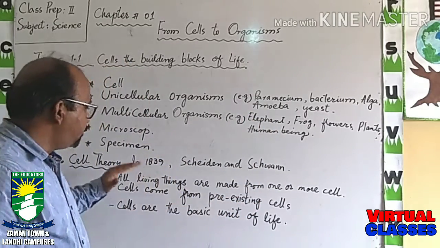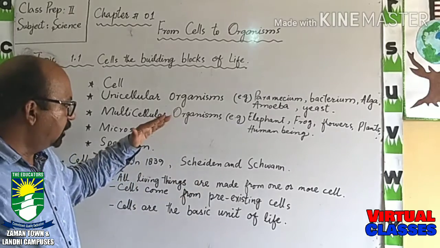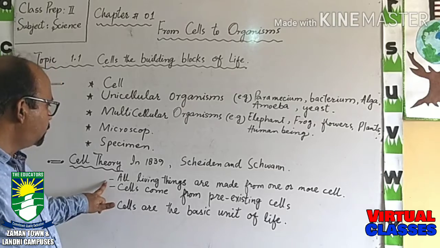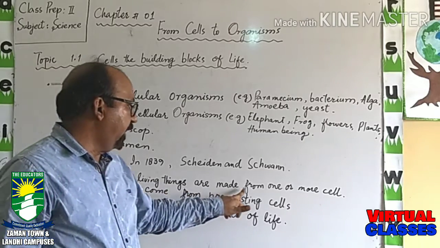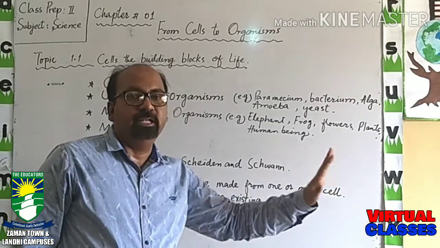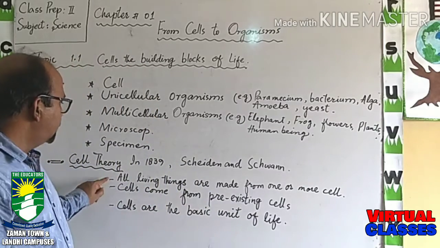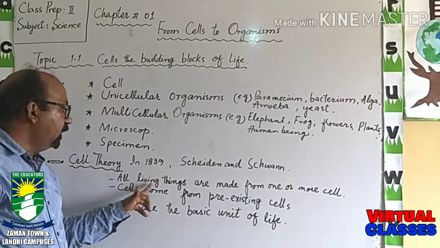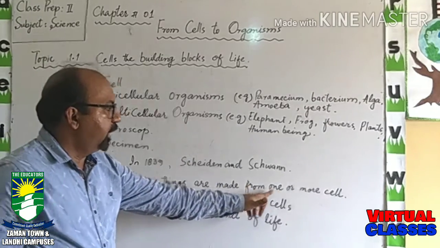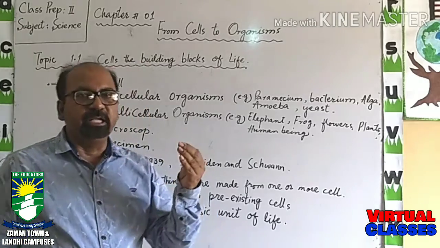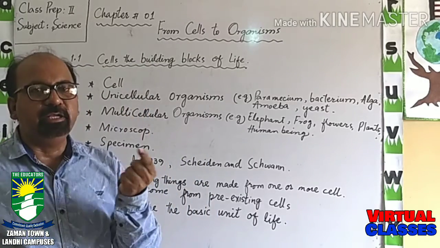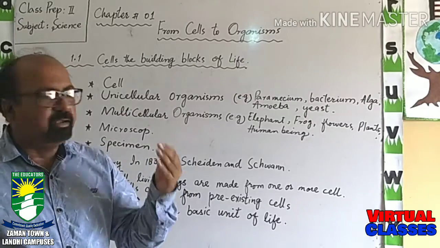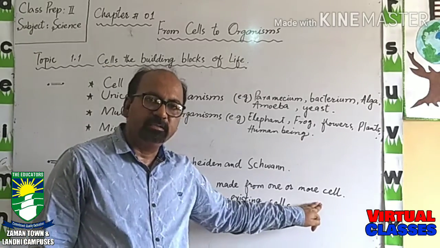And there are 3 points which explain the cell theory. The first one is all living things are made from one or more cells. Means living things, if they are unicellular, are made up of one cell. If we are talking about multicellular, these are made up of more cells.